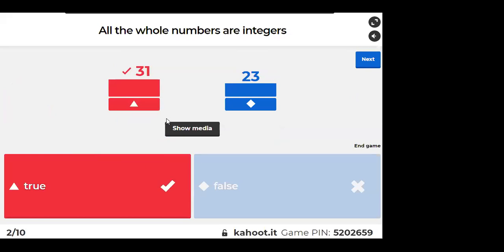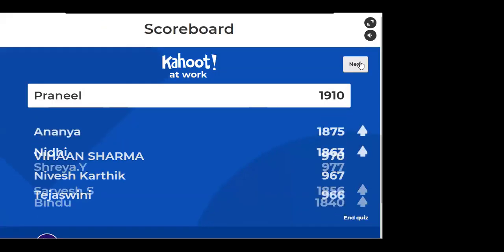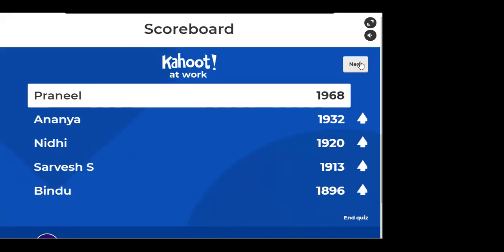Guys, it is true. Again, it is true. Obviously, all whole numbers are integers. Are you making mistakes? All whole numbers are integers. Chalo, next.